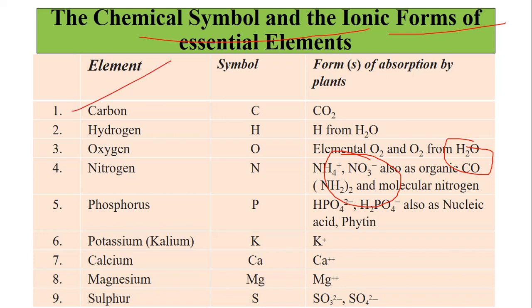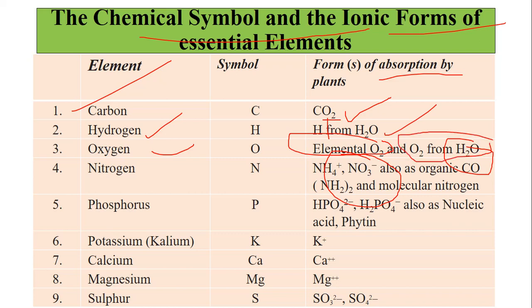The first one is carbon, whose symbol I hope you all know, and the form of absorption by the plants: plants take it up in the form of CO2. Hydrogen is taken up as H plus from H2O, and oxygen is taken as elemental oxygen or oxygen from water. Nitrogen is taken up as NH4 plus, that is ammonium, or NO3 minus, that is nitrate.